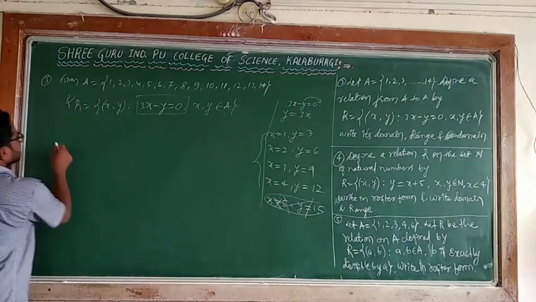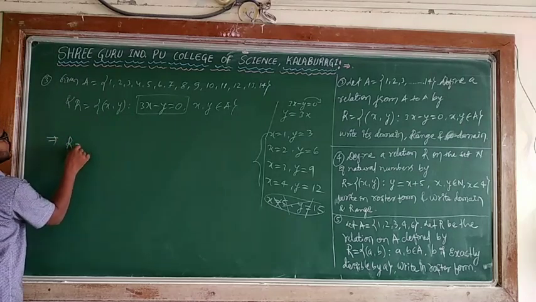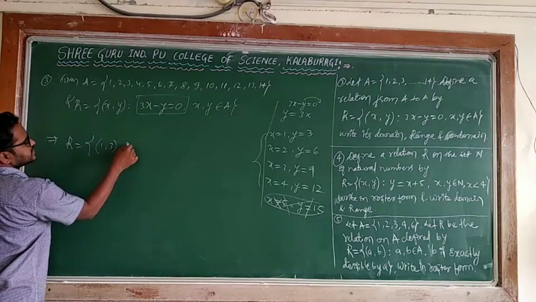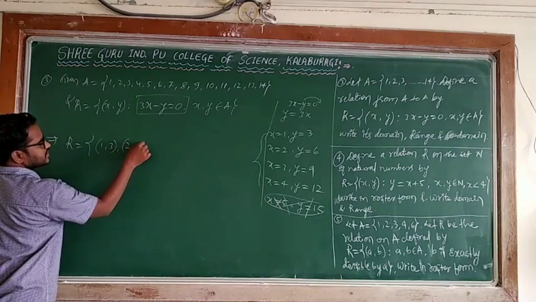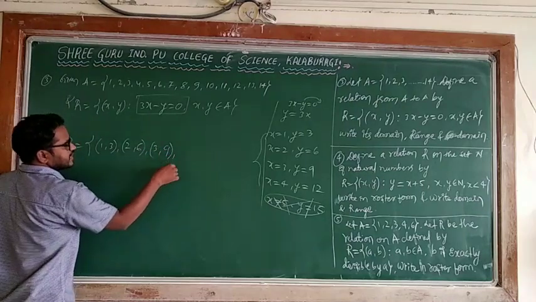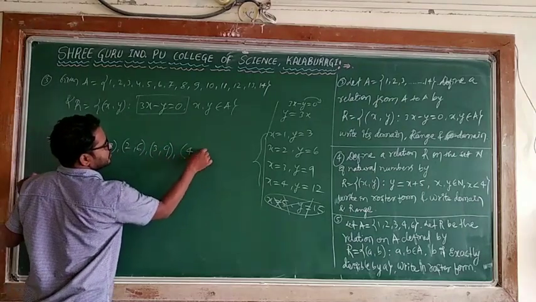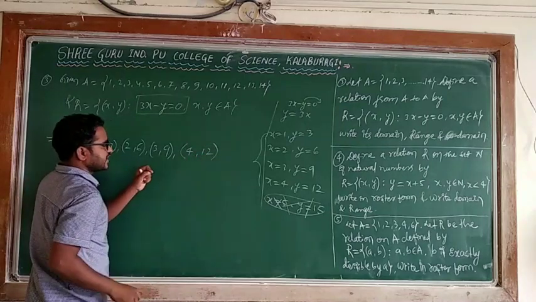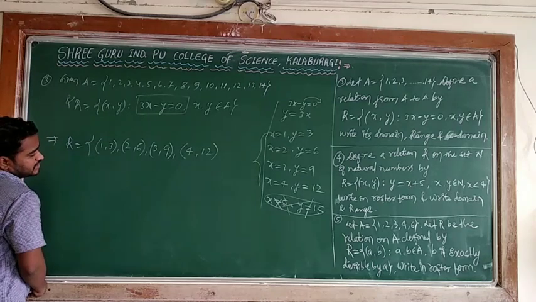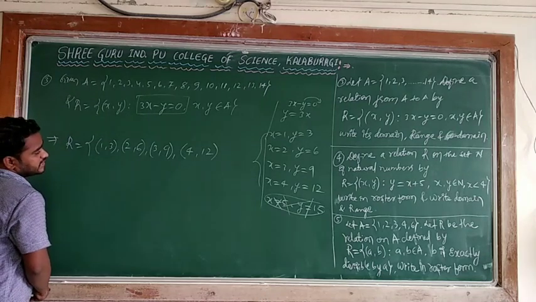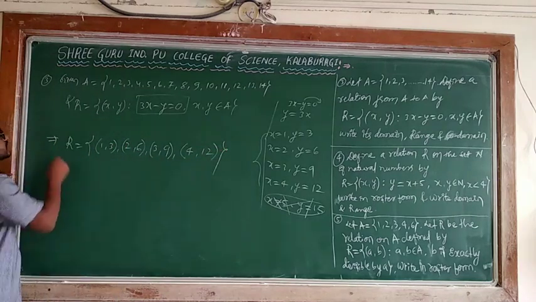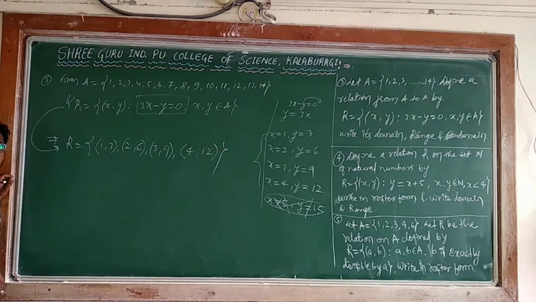So it implies that R is equal to: when x is 1, y is 3; x is 2, y is 6; x is 3, y is 9; x is 4, y is 12. When I take 5 comma that, it becomes 15, so don't take 5 comma that, because 5 into 3 becomes 15. So I will leave this. This is the roster form of the given set builder form.